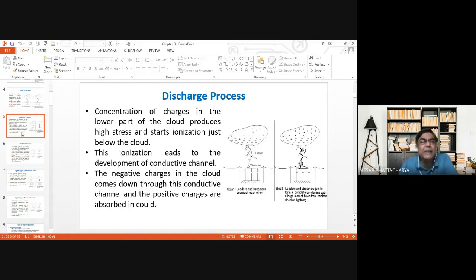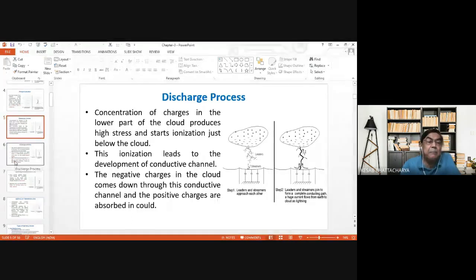Now again, in this way, negative charges from the cloud start coming down, and when it reaches a distance between 50 to 100 meters from any earth object, the earth object to be hit by the lightning is decided, and this distance is normally referred to as striking distance.